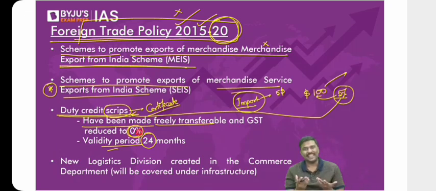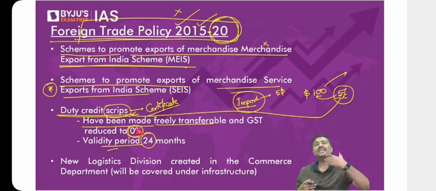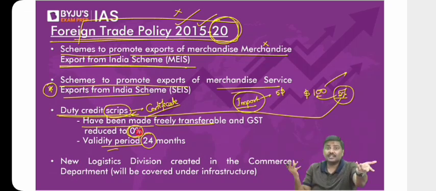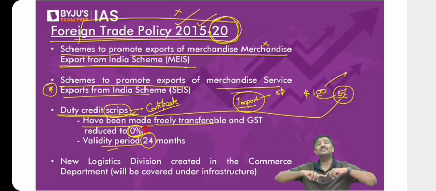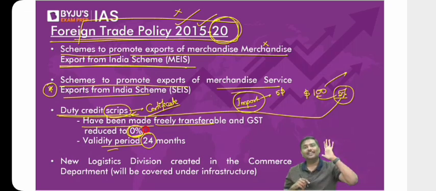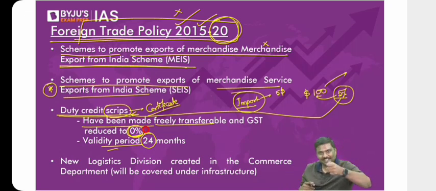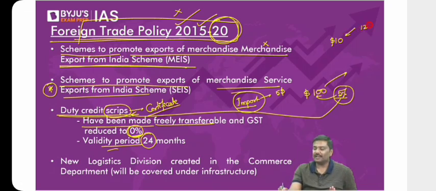Transfer essentially means you're selling the scrip. When you sell the scrip, can GST be imposed on it? Of course, yes. But the government says it will be 0%. In fact, when it was introduced, the GST rate applicable was 12%. That is, the seller will collect 12% of the value of the scrip and give it to the government. Now think of this carefully. I am selling a scrip worth $10 to you. Let's say GST of 12% is applicable on this. I will collect $1.2 extra from you and give it to the government.